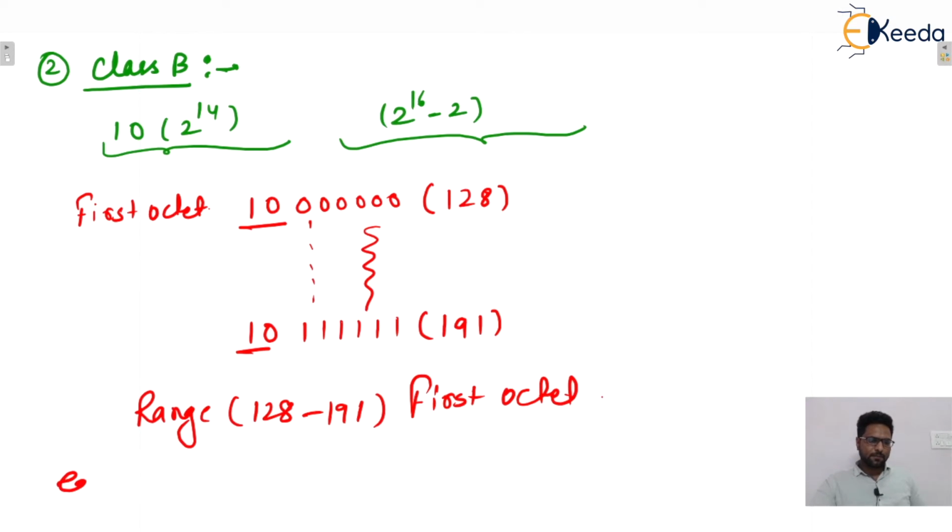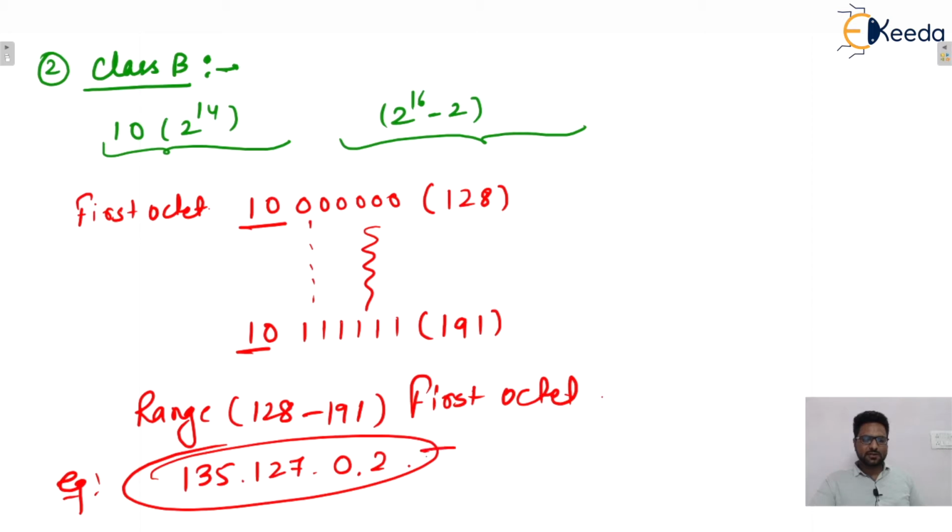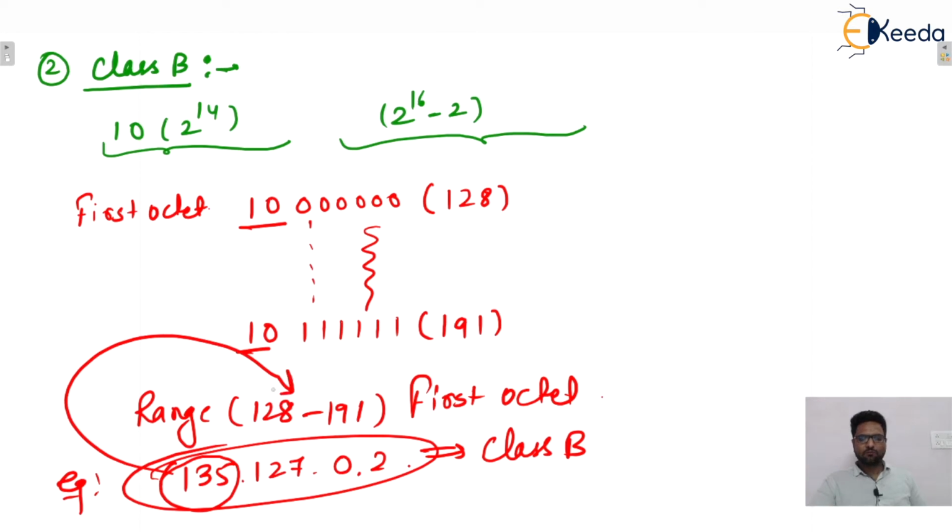For example, let's say one IP address is given to you: 135.127.0.2. So this IP address belongs to which class? We can say that class B, because the first octet lies between 128 to 191, that is 135 is in the range of class B. That's why we can say that this IP address belongs to class B, isn't it? I hope this one is clear to everyone. Starting two bits are fixed, isn't it?